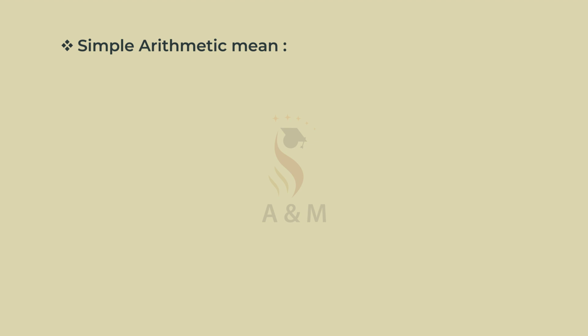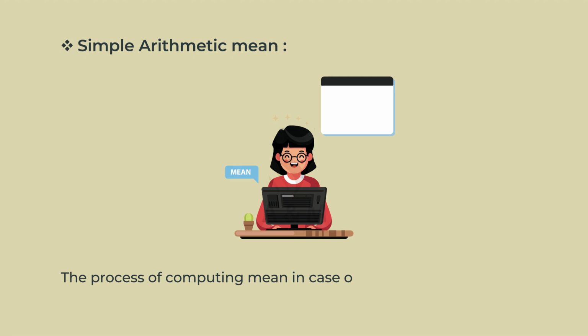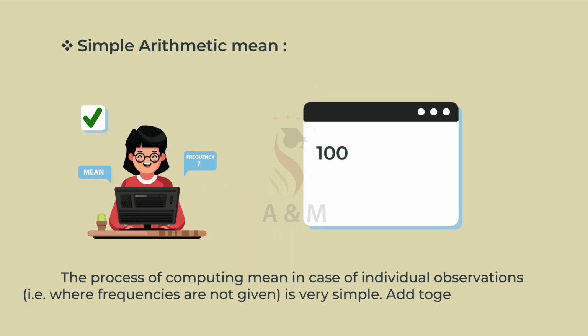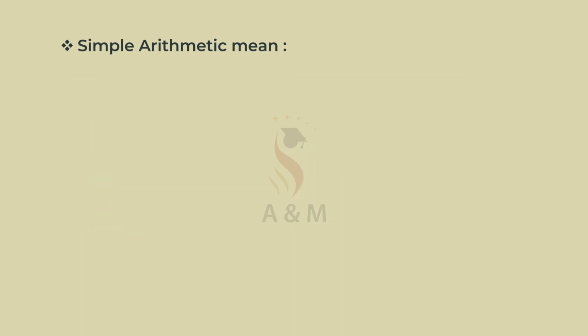Simple arithmetic mean. The process of computing mean in case of individual observations, that is, where frequencies are not given, is very simple. Add together the various values of the variables and divide the total by the number of items. X bar is equal to x1 plus x2 plus x3 till xn by n.